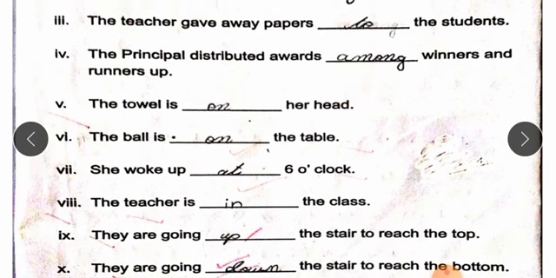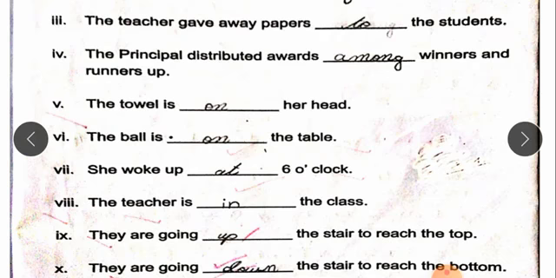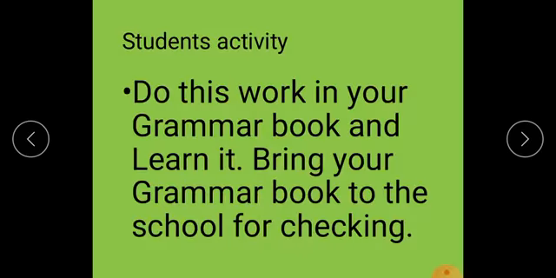The towel is on her head. The ball is on the table. She woke up at 6 o'clock. For timings, students, we will use the preposition at. The teacher is in the class. They are going up the stairs to reach the top. They are going down the stairs to reach the bottom. Do this work in your grammar book and learn it. Bring your grammar book to school for checking.